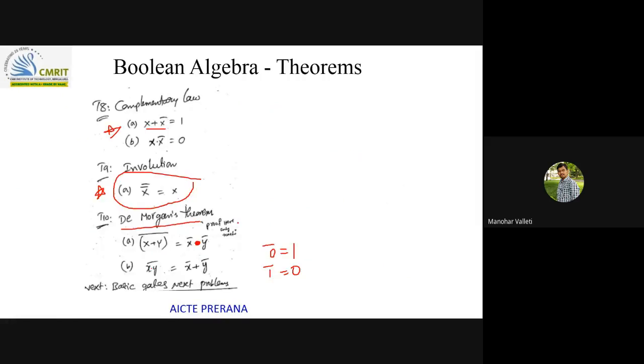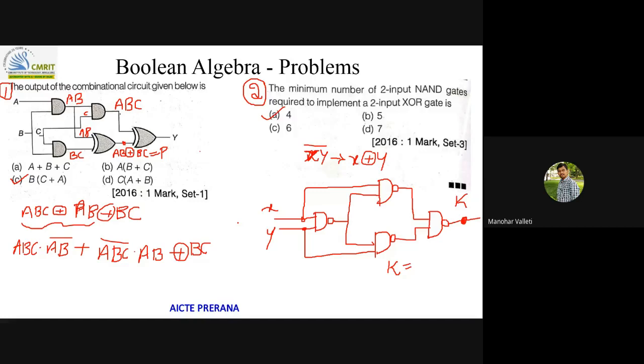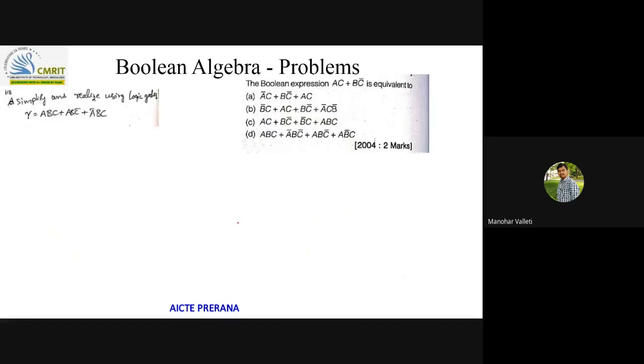So these are the theorems, and these are the problems we have seen. Assuming these theorems, I'll try to solve this. Can anybody tell me? So this is problem 3, problem 4. Simplify and realize using logic gates. So how will you solve it?